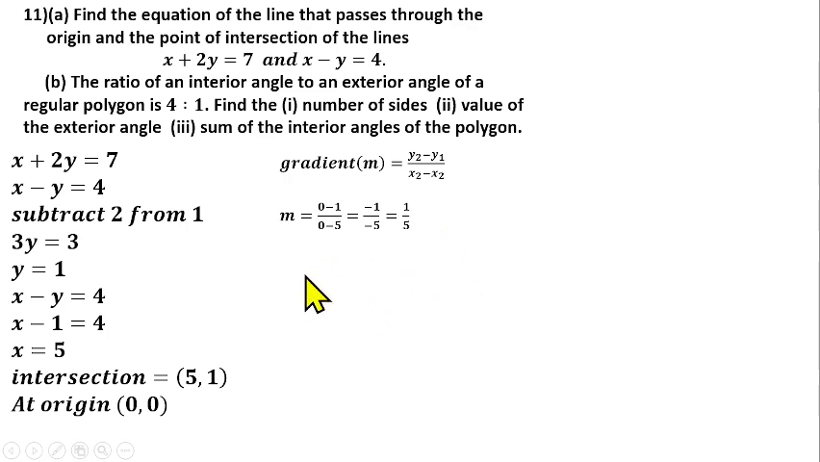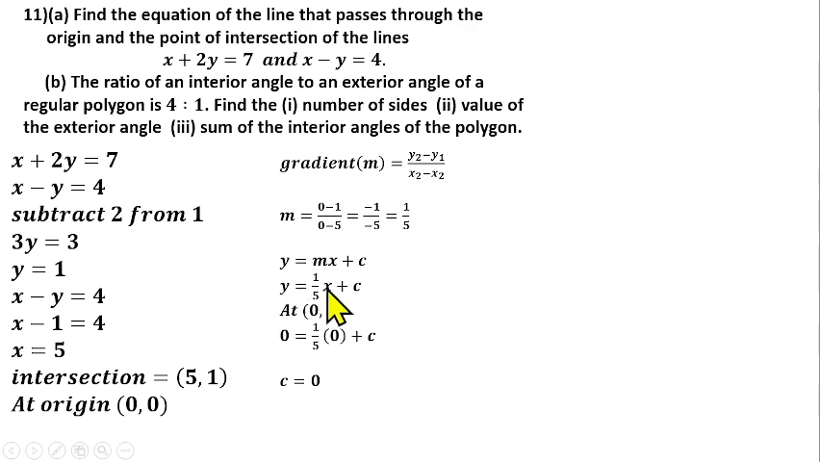Then we know that the equation of the straight line is y equals mx plus c. So we know the gradient of that straight line is 1 over 5. So if you put that here, y equals 1 over 5 x plus c. Then from there, we can now find our c. We can find our c at any point, so at (0, 0) we can find our c. So that means x is 0, y is also equal to 0. Then that means you have 0 equals 1 over 5 into 0 plus c. So if you simplify, our c is equal to 0.